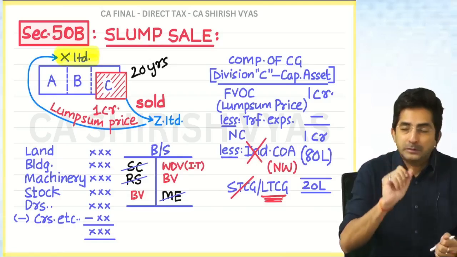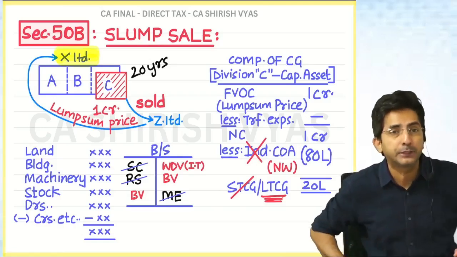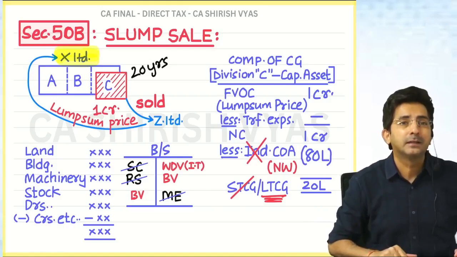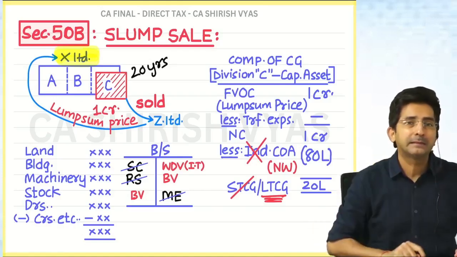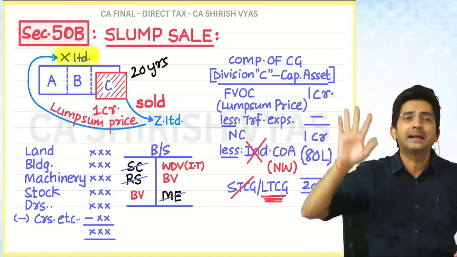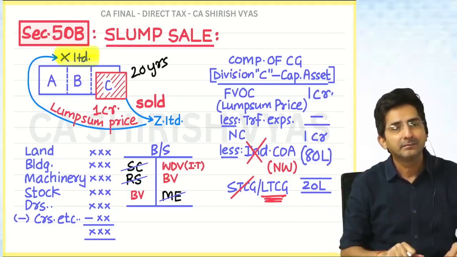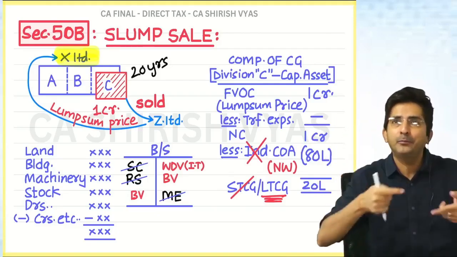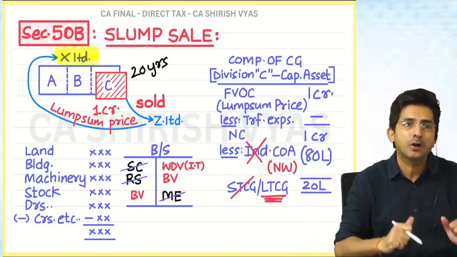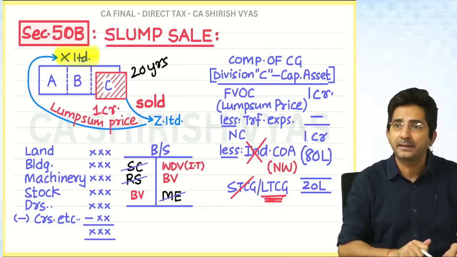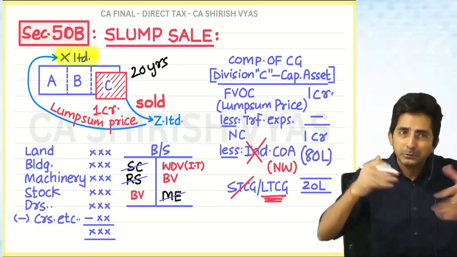Because if I also want to sell my coaching class, I will prefer a slump sale. If I do it asset wise, this camera, projector, air conditioner, everything will be short term because they are depreciable assets. In depreciable assets, opening WDV plus purchase will result in short term, and short term has a heavy tax rate. So I will do a slump sale only.